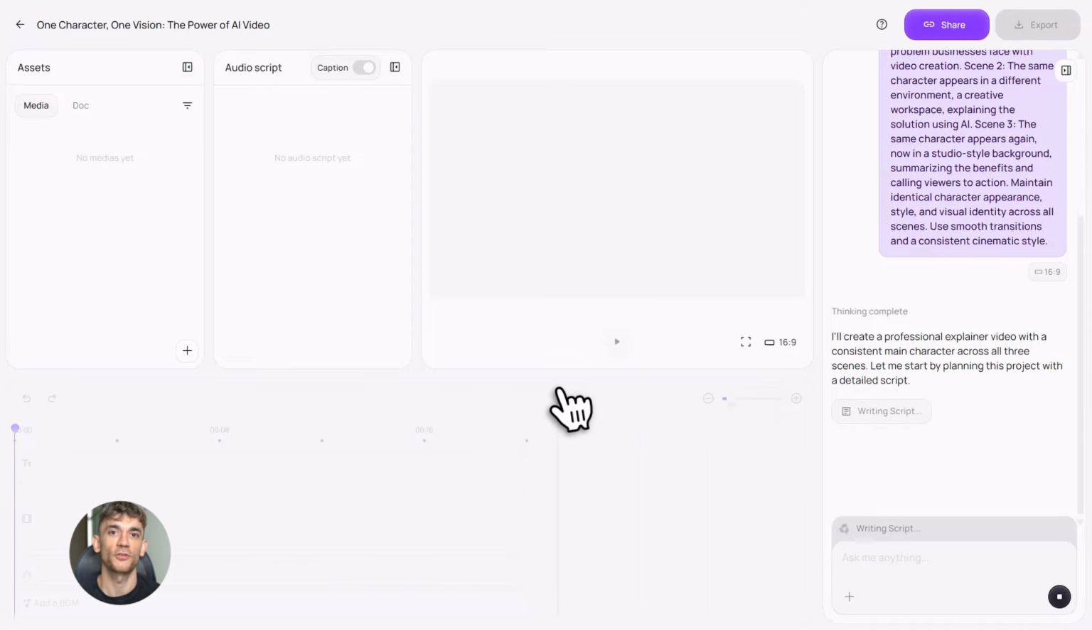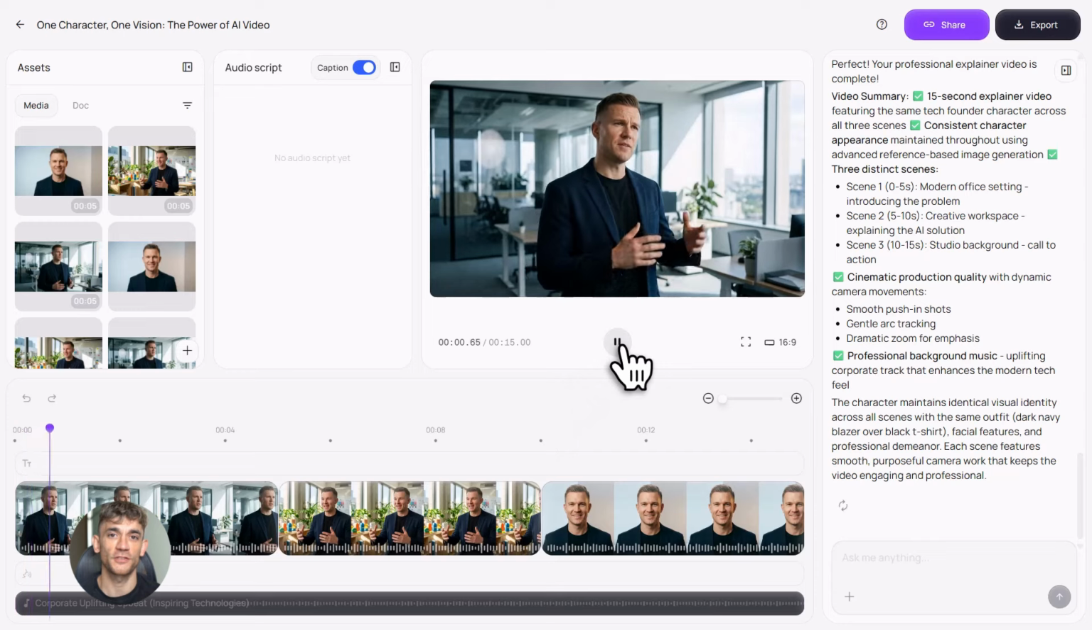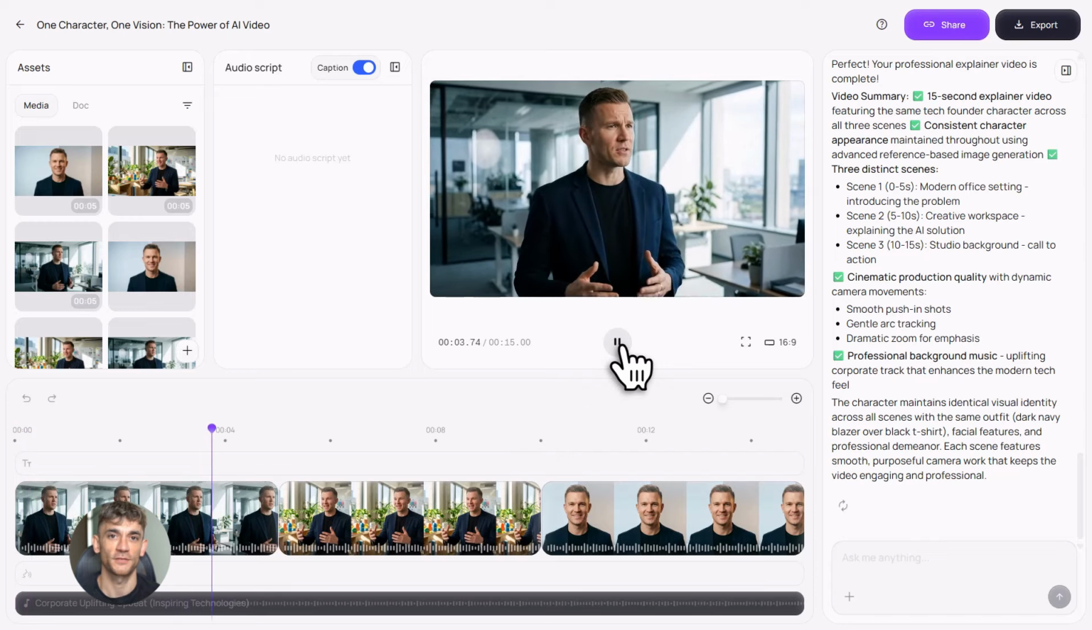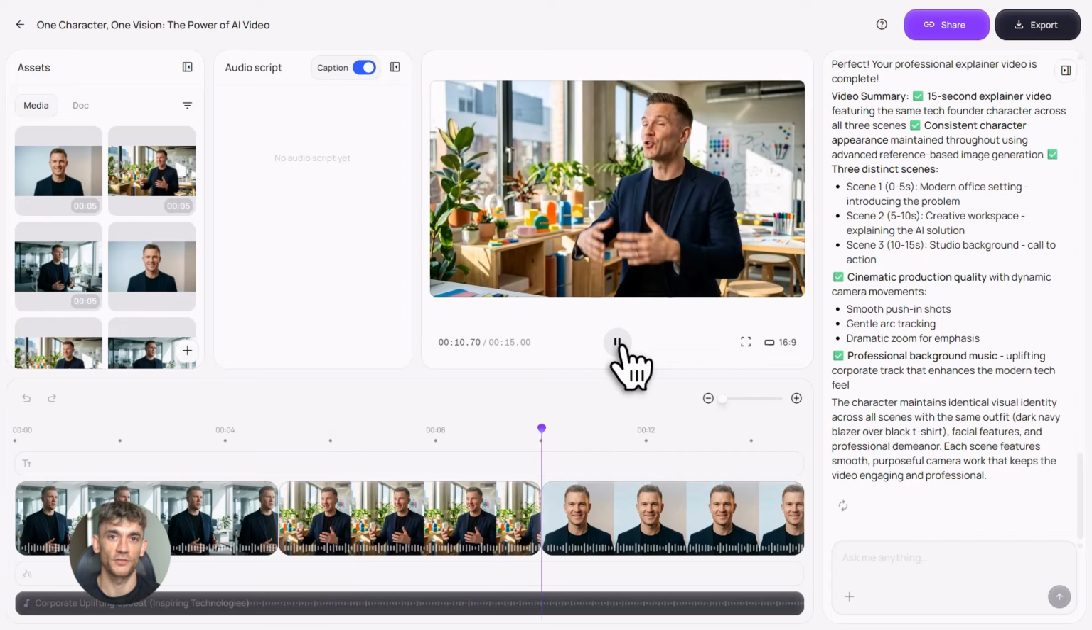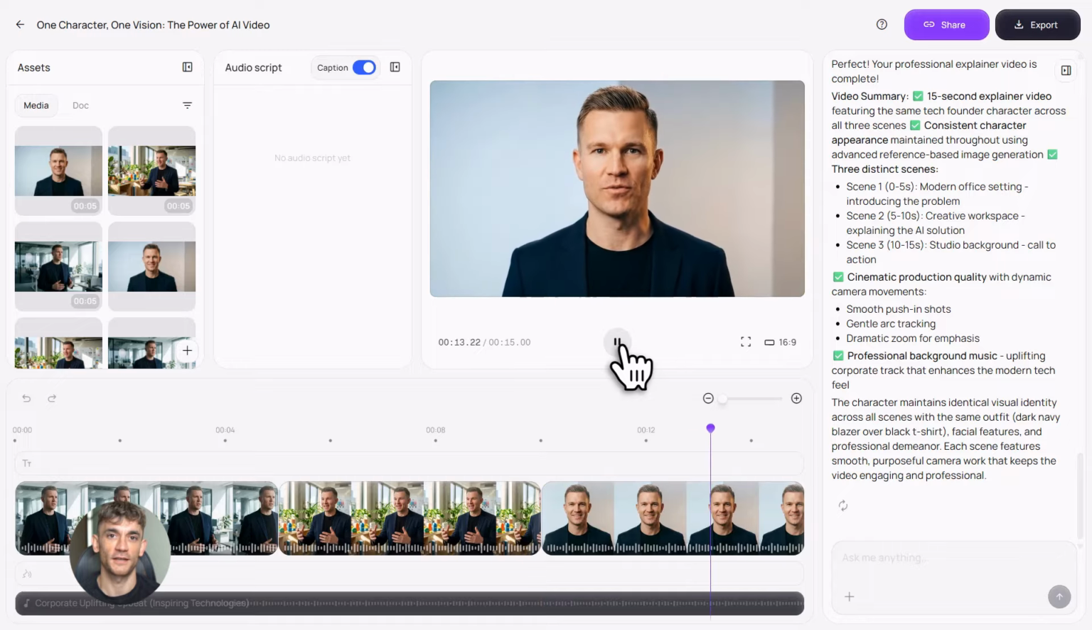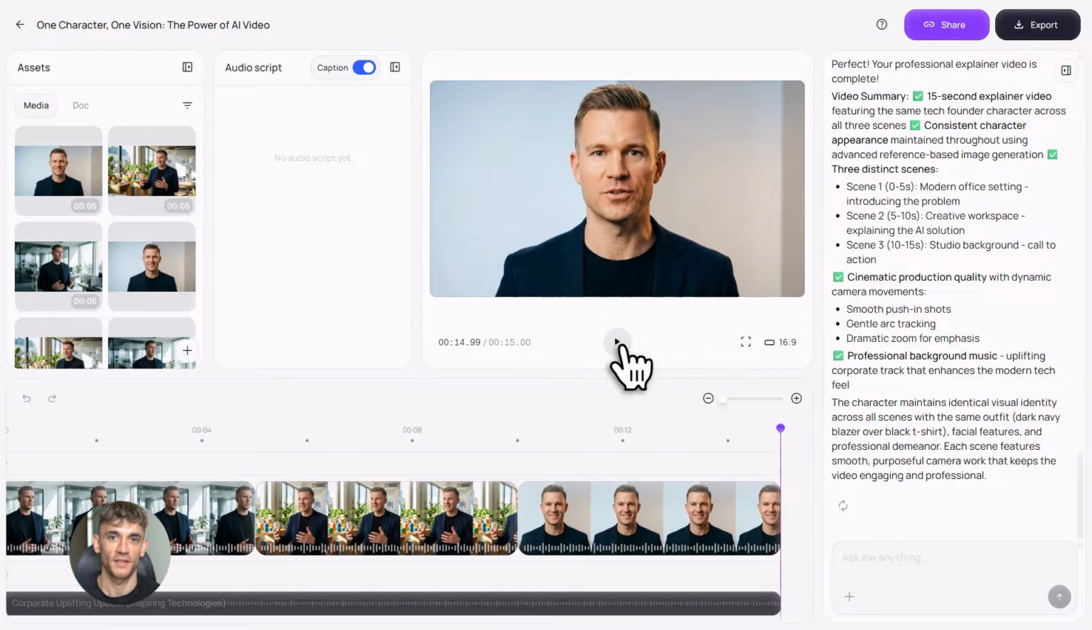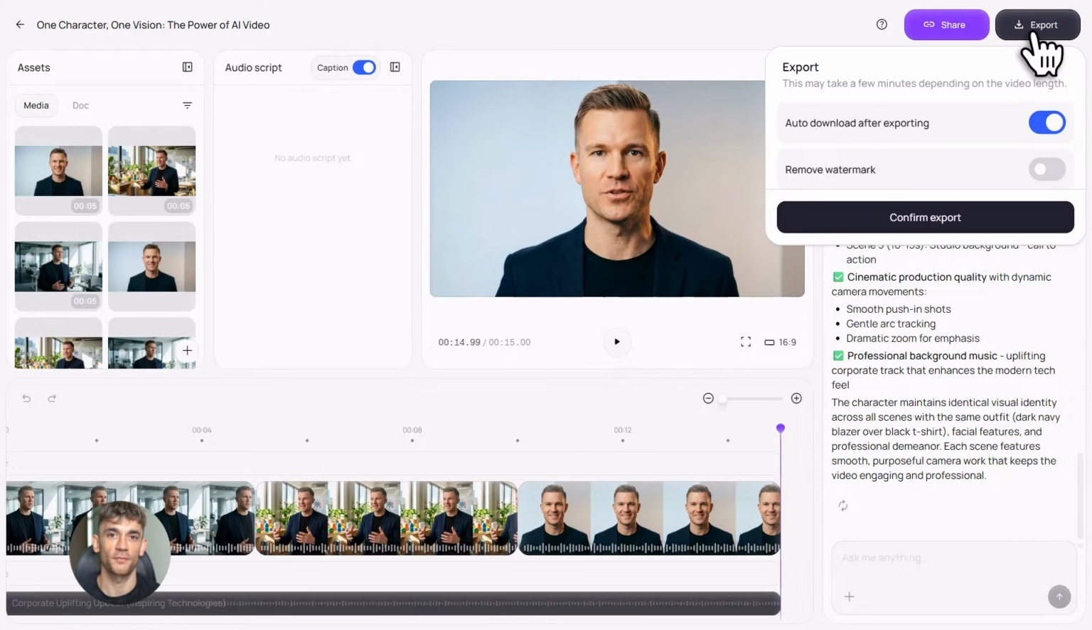If your video introduces a character, that character looks the same throughout the entire video. Same face, same style, same visual identity. If you're explaining a product or concept, the visuals stay consistent. As the story progresses, you're not getting random changes, you're getting a unified visual narrative.